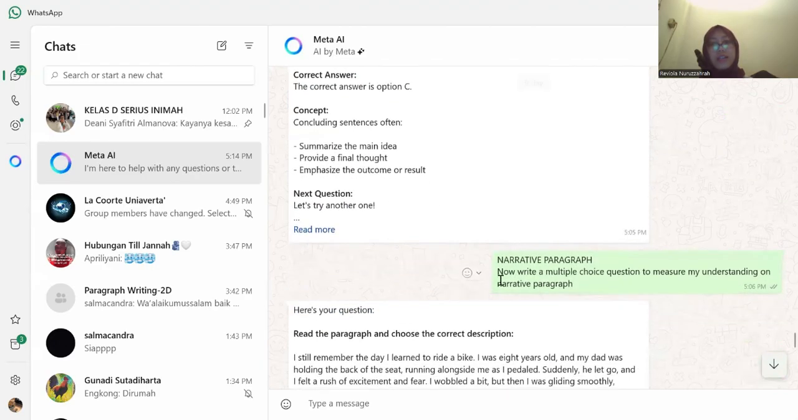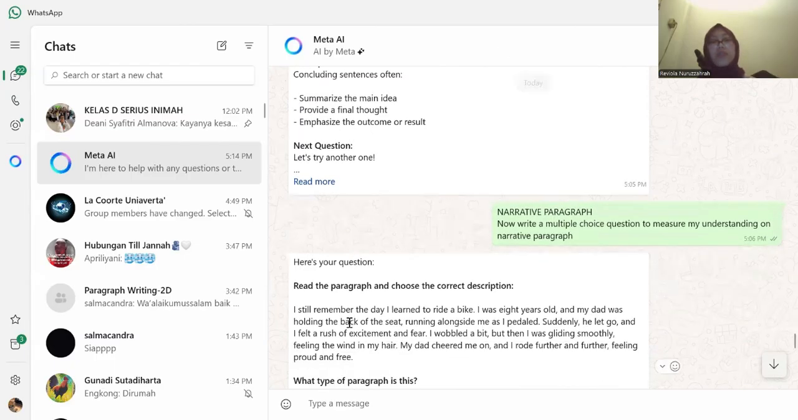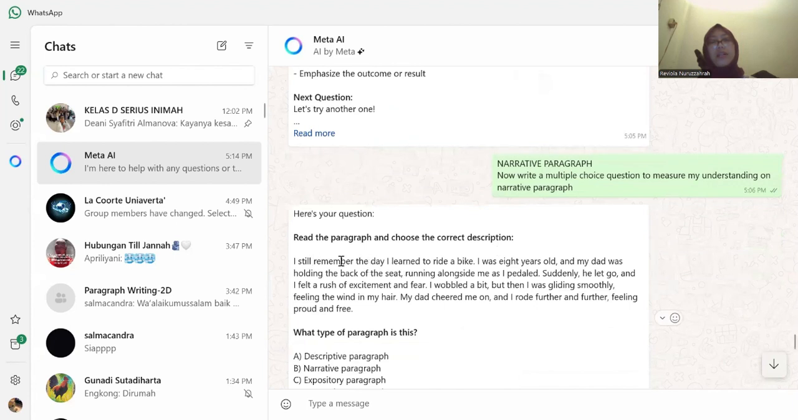And then the next prompt is about the narrative paragraph. Now write multiple choice questions to measure my understanding of narrative paragraph. So Meta AI gives me a paragraph. I still remember the day I learned to ride a bike. I was 8 years old and my dad was holding the back of the seat, running along with me as I pedaled. Suddenly he let go and I felt a rush of excitement and fear. I wobbled a bit, but then I was gliding smoothly, feeling the wind in my hair. My dad cheered me on and I rode further and further, feeling proud and free.